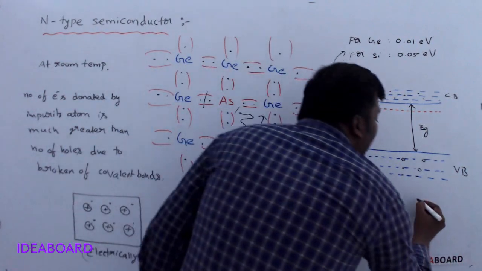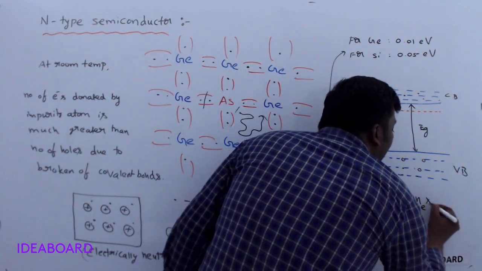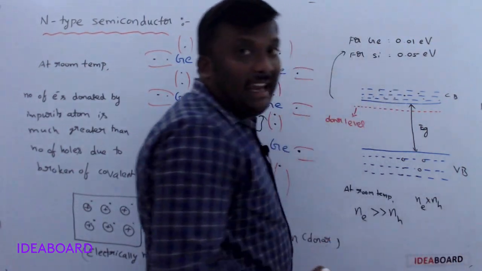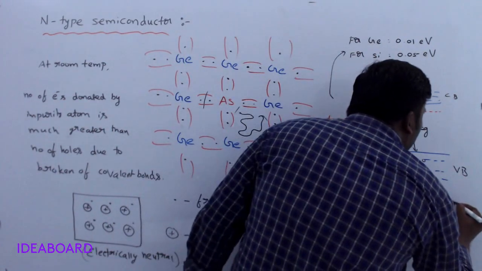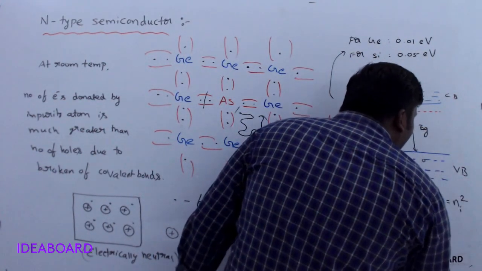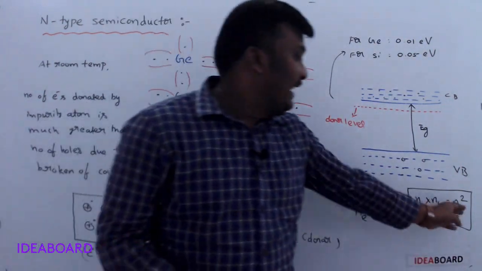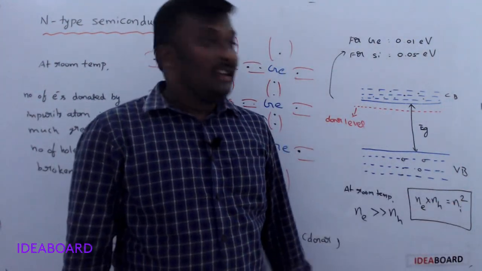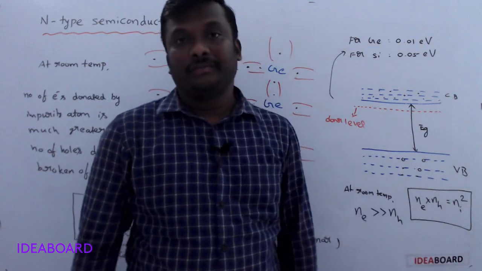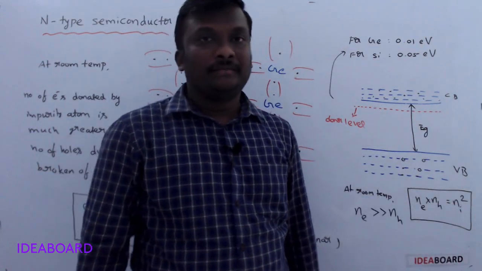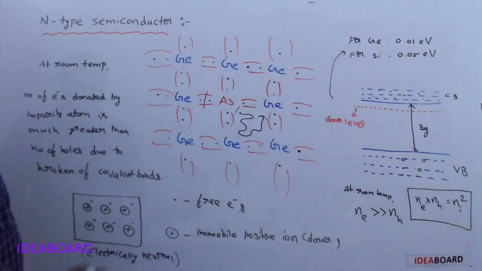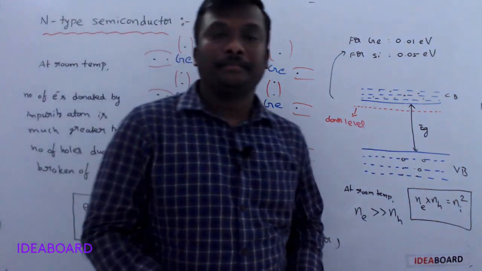And we have a relation between Ne, Nh and Ni. Here the relation is Ne into Nh is equal to Ni squared. Ni is nothing but the intrinsic carrier concentration.